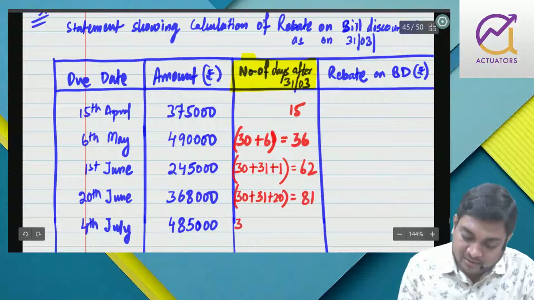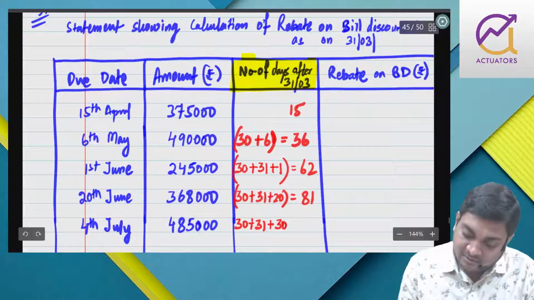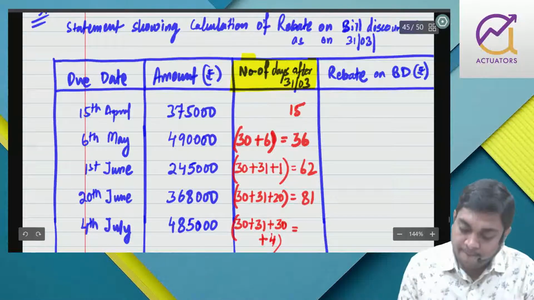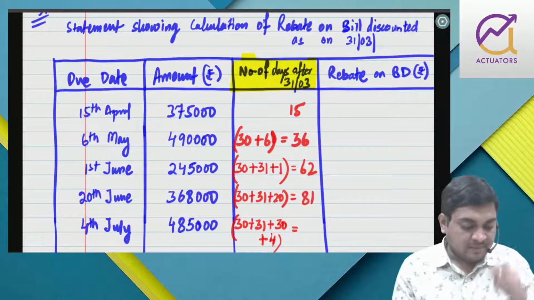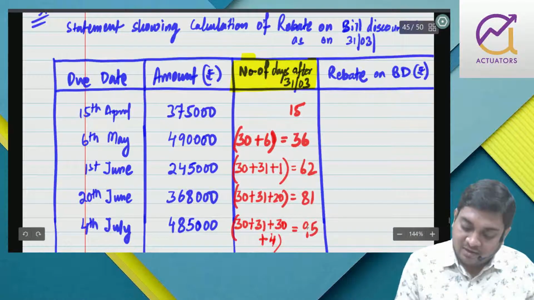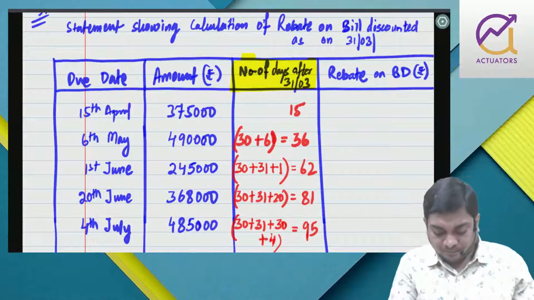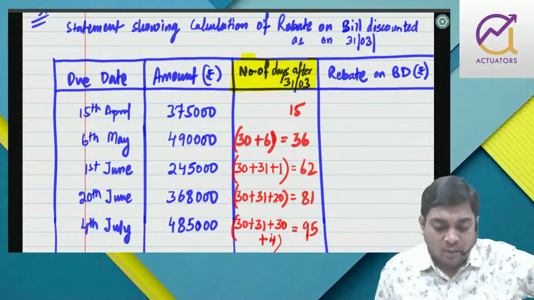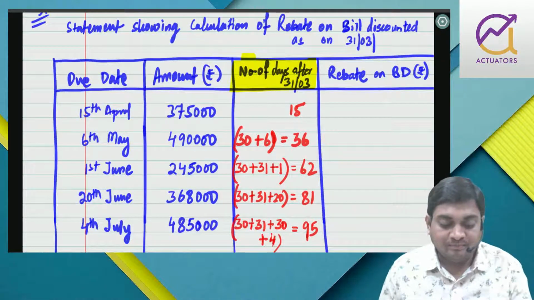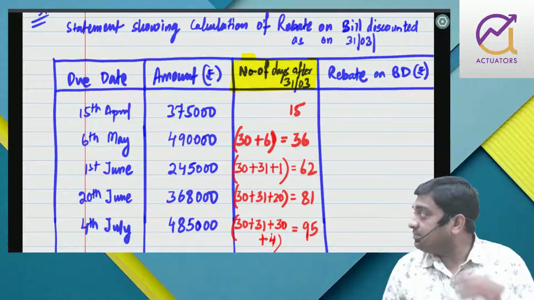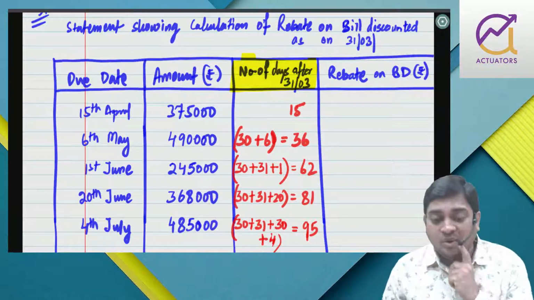Then 4th July, 30 plus 31 plus June is 30 and July is 4. That comes to 95. So for these number of days we are going to calculate rebate on bill discounted, right? Is that fine, everyone? So I guess that's absolutely okay with all of you.